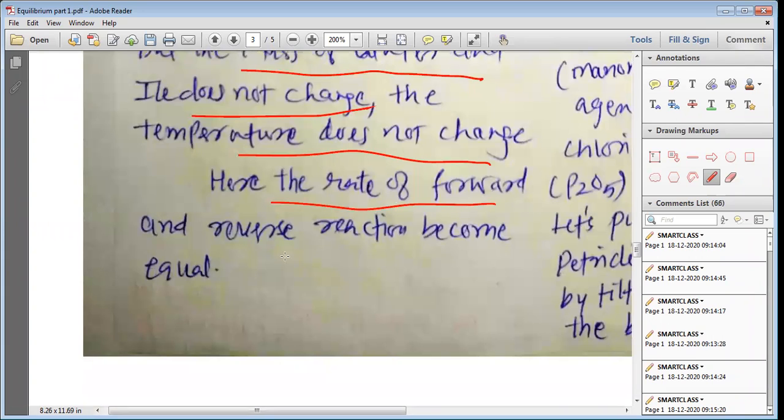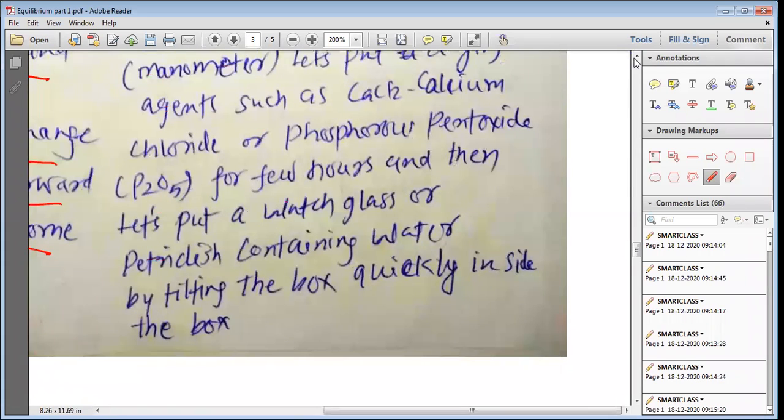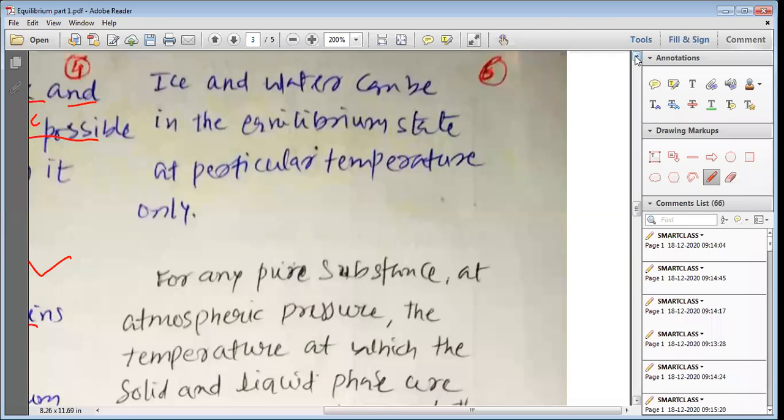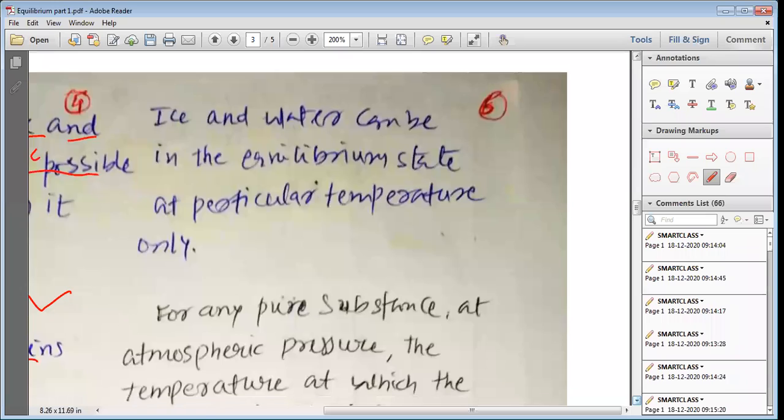Here, the rate of forward reaction and the rate of reverse reaction become equal. That means the rates of forward and reverse reactions are constant. So not only the mass and temperature, but the rates of the forward and backward reactions also become constant. Ice and water can be in the equilibrium state at a particular temperature only.